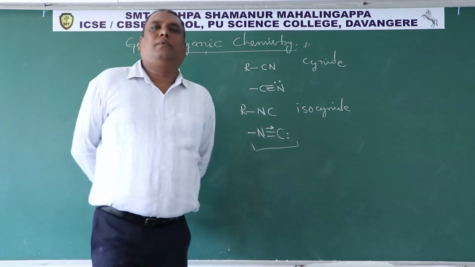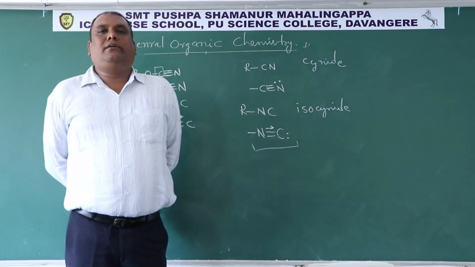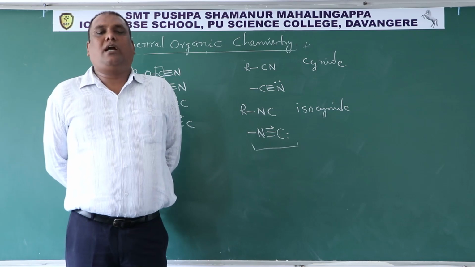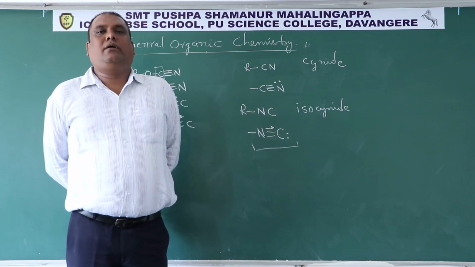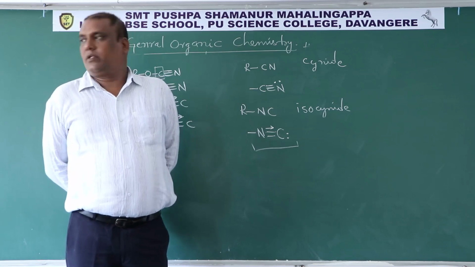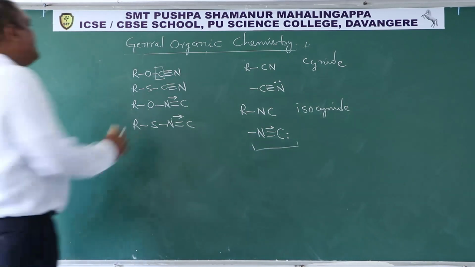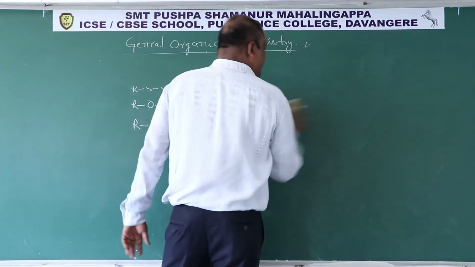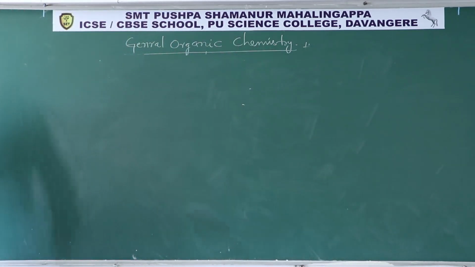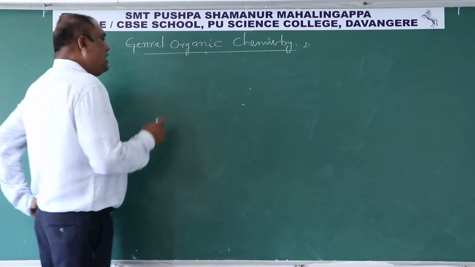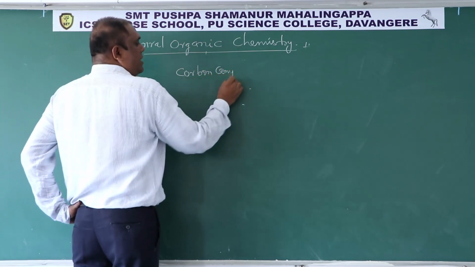So now, from this, we can make a conclusion that compounds containing carbon are called organic compounds, and the study of those compounds containing carbon is called organic chemistry. So, study of carbon compounds is called organic chemistry. Carbon compounds.